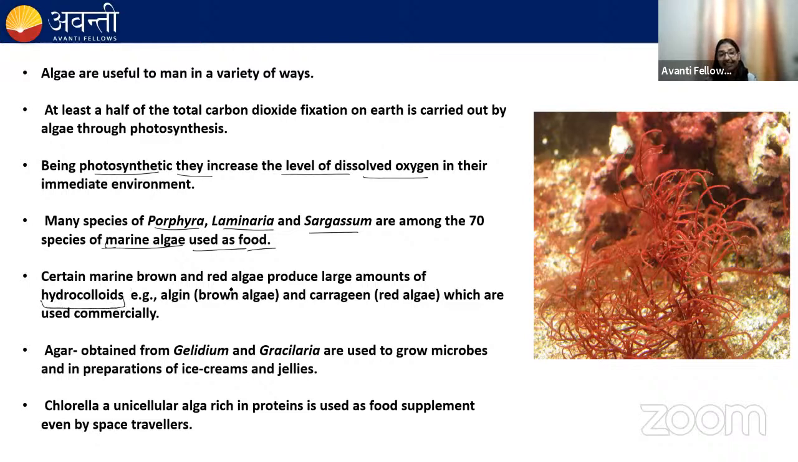There are certain algae which produce a large amount of hydrocolloids. Hydrocolloids are water-holding substances. So the red algae produce carrageenan. Brown algae produce algin. It's a very important point, students. Please remember this.